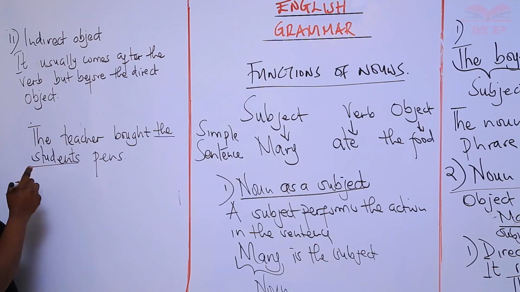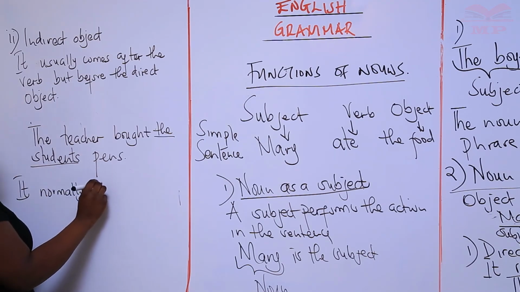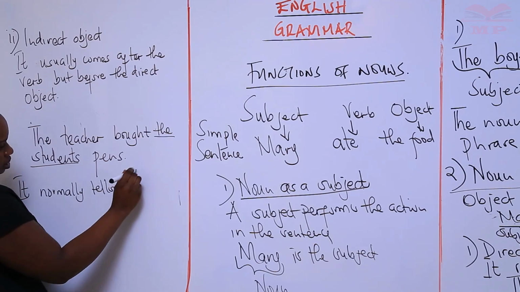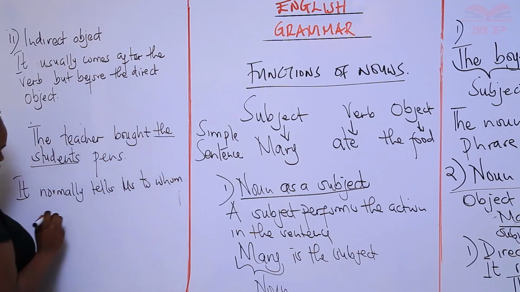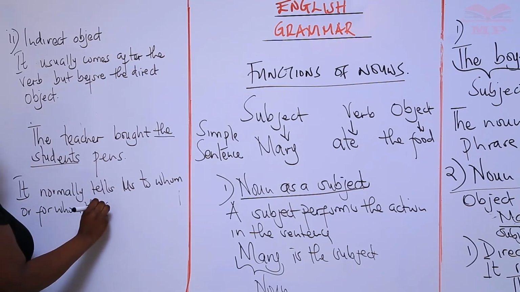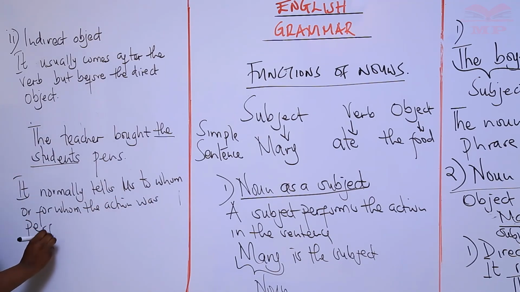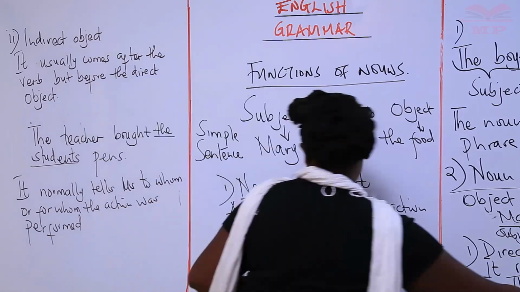It normally tells us to whom or for whom the action was performed. All right, so who was bought pens? Now we have what? The students.